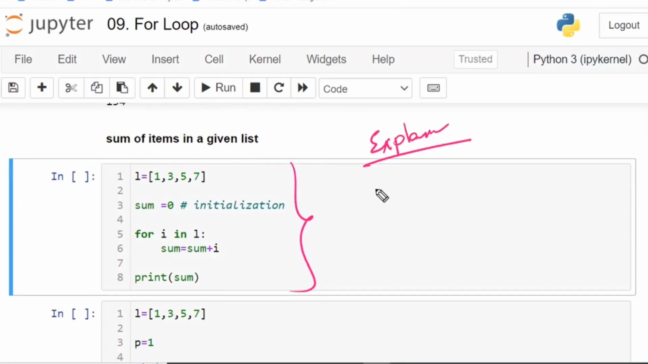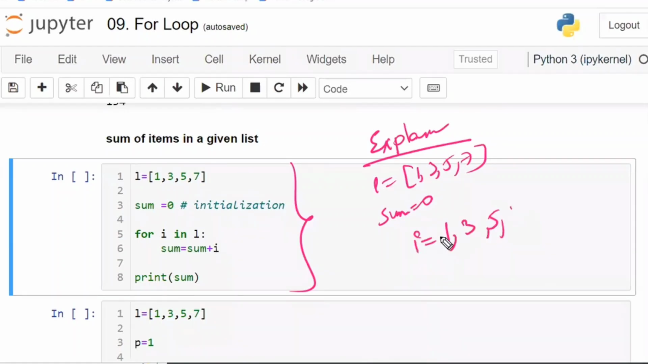The first one, L is equal to 1, 3, 5, 7. So it is going to create an object of 1, 3, 5, 7 with the name of L. Sum is equal to 0. Next, for I in L. I in L means I values can be 1, 3, 5 and 7.